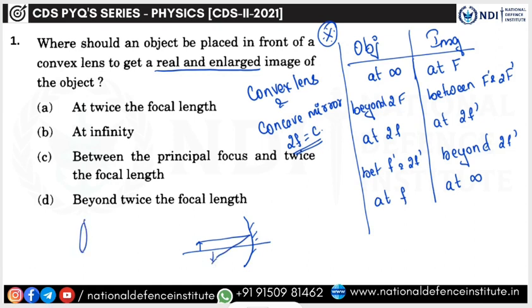In a lens, refraction happens, so the image will be formed on the other side. That is why you have f dash and 2f dash on that side. On the mirror, you don't have the concept of behind the mirror, so we simply call it the center of curvature.